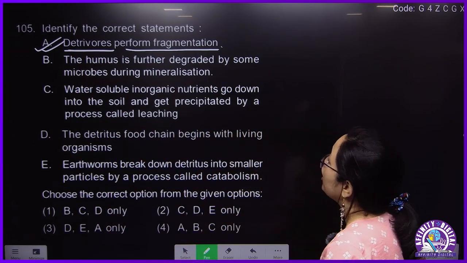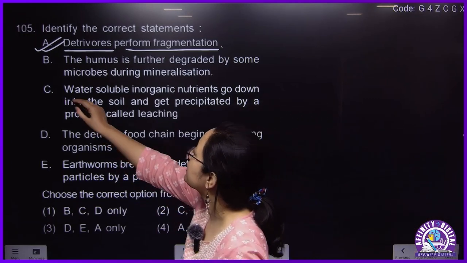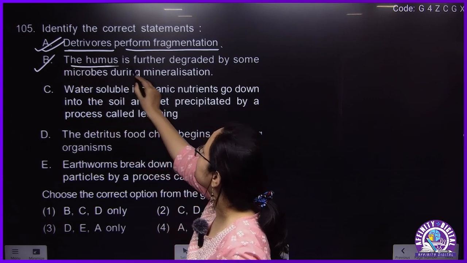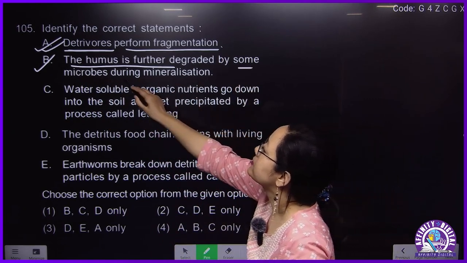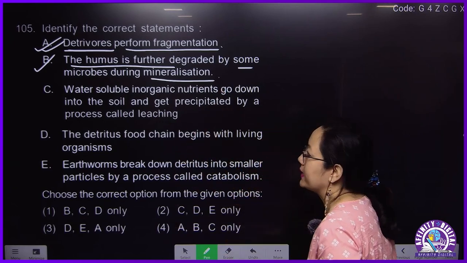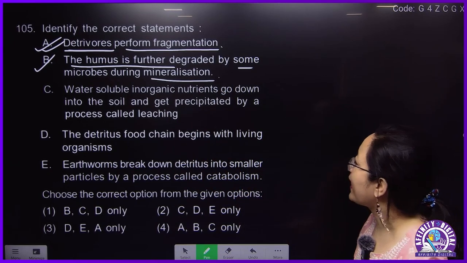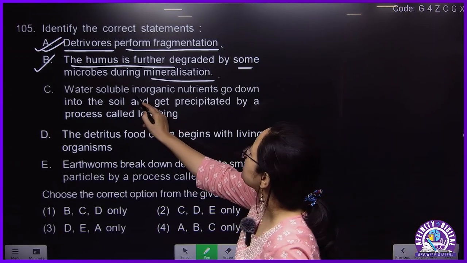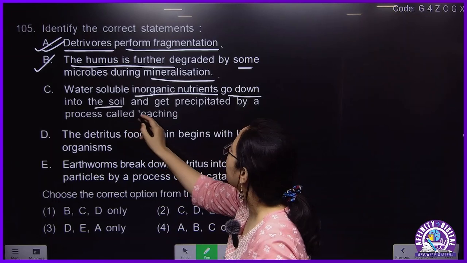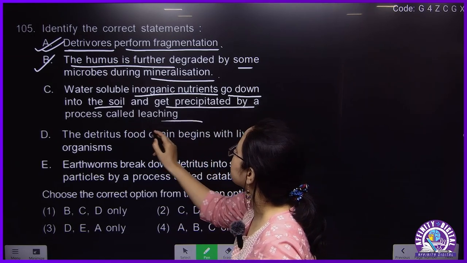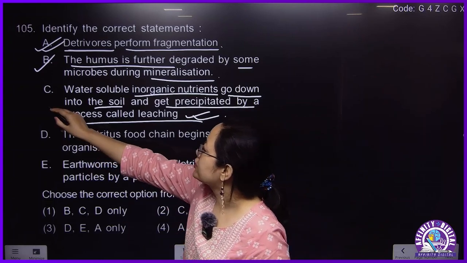The humus is further degraded by some microbes during mineralization. This is also correct. Humus which is formed will be further degraded by some microbes in the time of mineralization. Correct? Water soluble inorganic nutrients go down into the soil and get precipitated by a process called leaching. This is also a correct statement. This process will also occur.